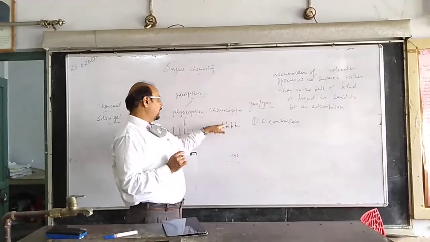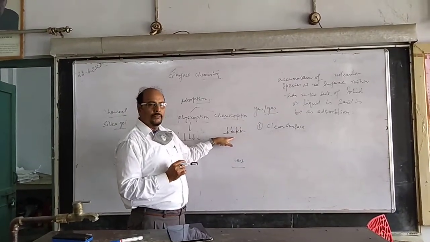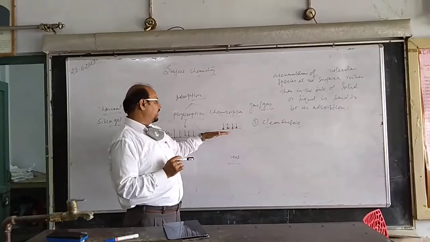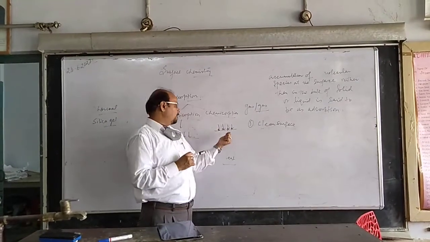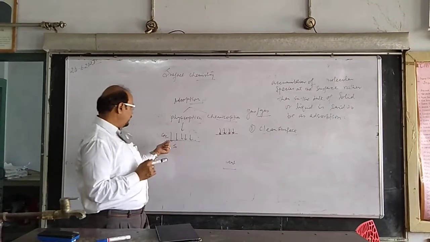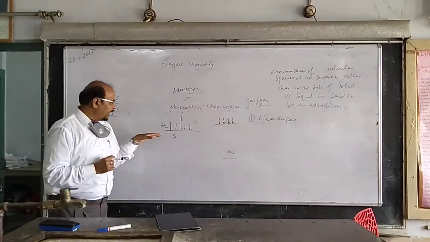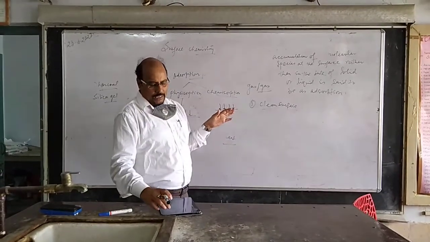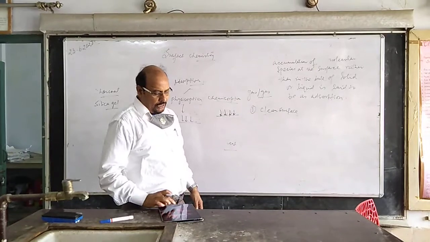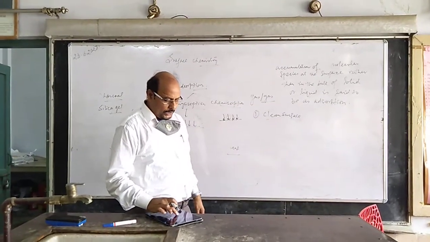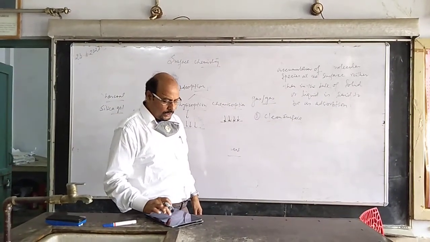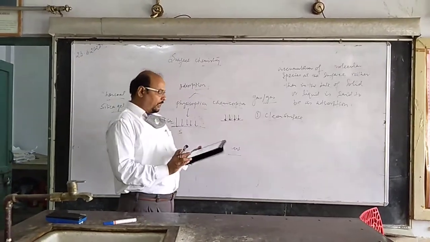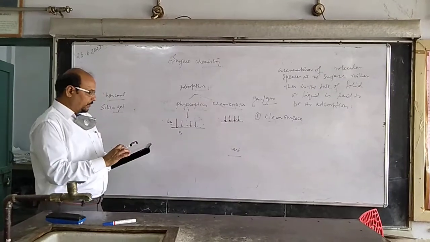Here they are binding themselves with the adsorbent, while in physisorption they are simply lying over the surface. There are so many examples in our day-to-day life where physisorption and chemisorption are taken into account, and now we will see what kind of differences there are between them.